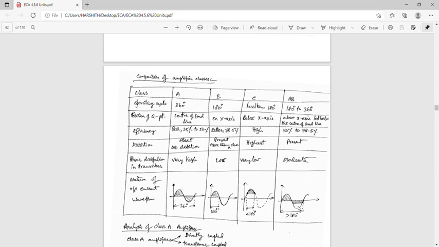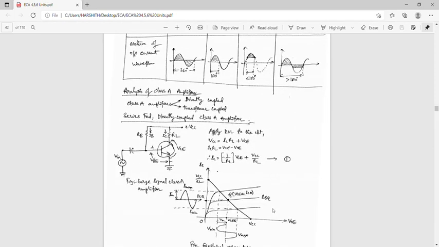Next, the nature of the output current waveform. In Class A there is a full 360 degrees. In Class B there is a 180 degrees operating cycle, so only one half cycle. In Class C it is less than 180 degrees. In Class AB it is 180 to 360 degrees. In this there is a cut, so 180 to 360 degrees.